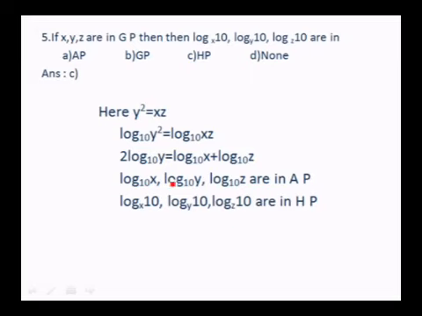So if you just take the reciprocal, log x to the base 10 can be written as log 10 to the base x, log 10 to the base y, log 10 to the base z are in HP, because 1 over log x to the base 10 is nothing but log 10 to the base x. So using that, you can write the above one as log 10 to the base x. These will be in HP, because their reciprocals are in AP. So answer is C.